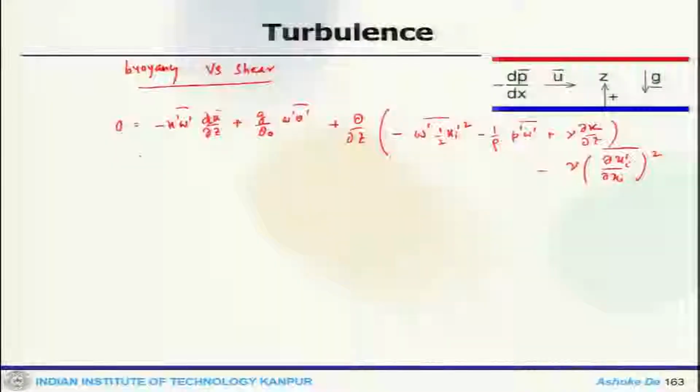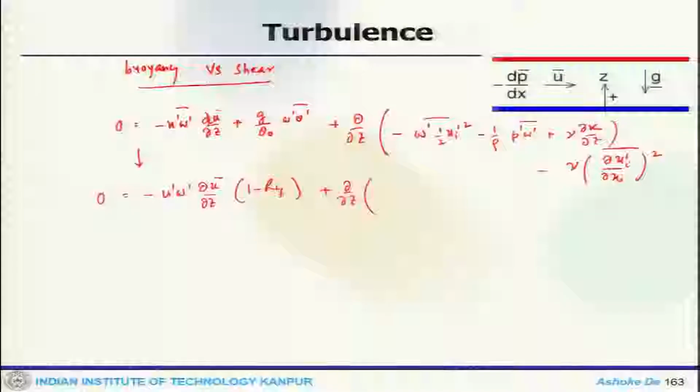So, this we can rewrite in a different form like 0 equals minus u prime w prime del u bar by del z into 1 minus R_if, plus del by del z of this whole term here, and minus this term.